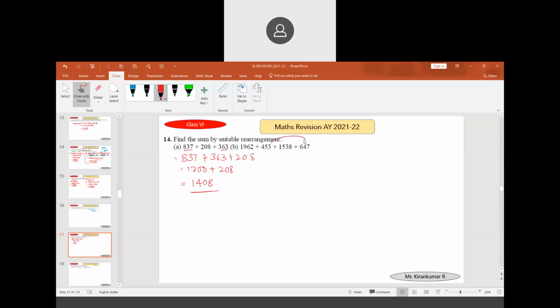How do you make the combination? You will make the combination like this. 1962 plus 1538 equal to 3500. 453 plus 647 will be 1100. Then 3500 plus 1100 equals 4,600. Correct, sir.